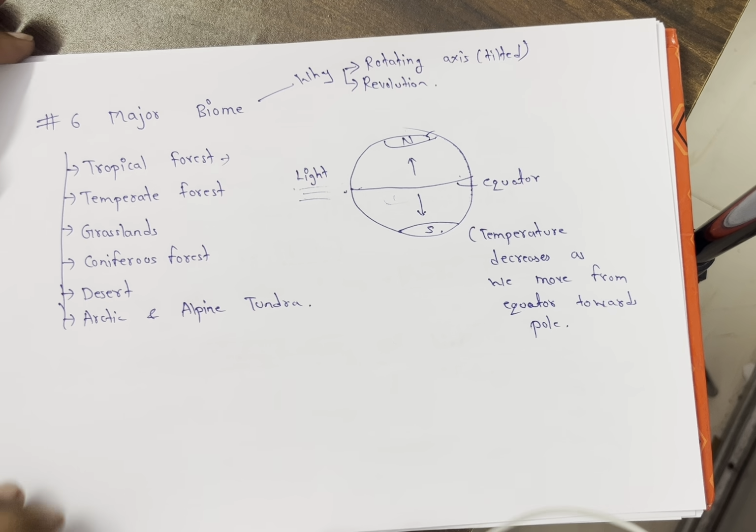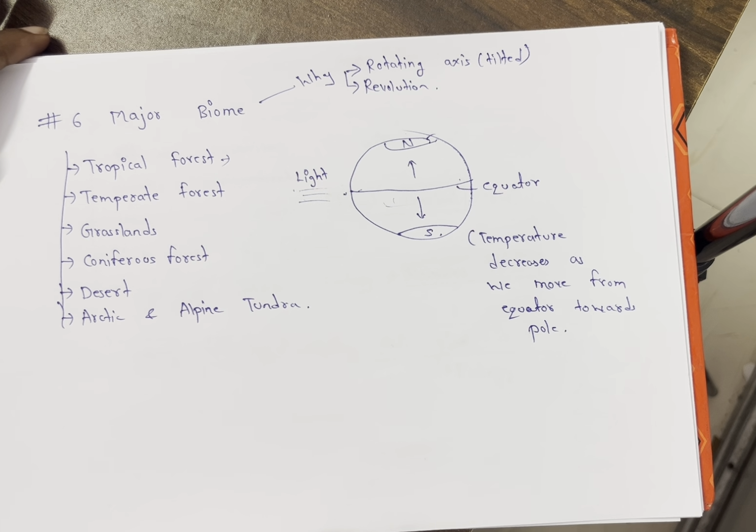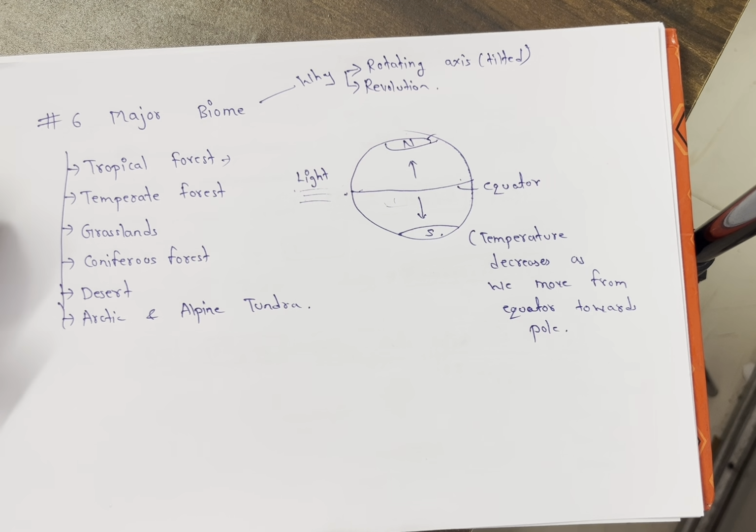So in this session we have learned the introduction to ecology. Ecology starts with organism, population, community, ecosystem, biome, then biosphere. After that we studied that there are 6 major biomes: tropical forest, temperate forest, grassland, coniferous forest, desert, and Arctic and alpine tundra. Why are there 6 major biomes? Because of the rotating axis and revolution of earth, and the temperature decreases as we move from the equator towards the pole.